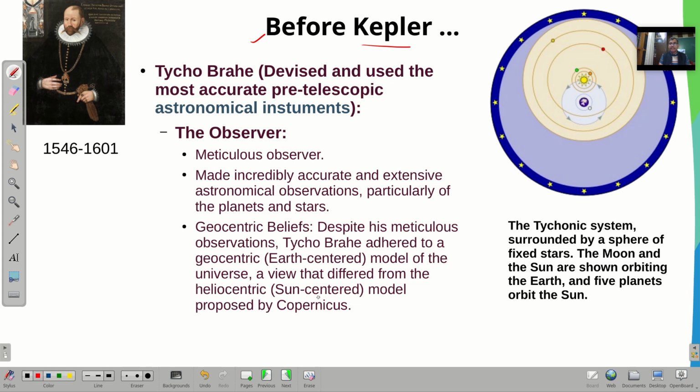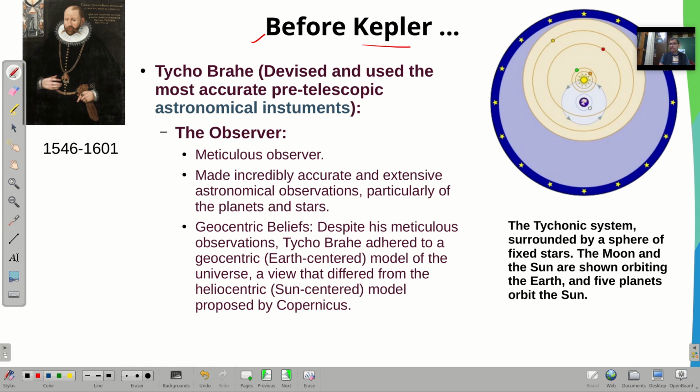According to the Tychonic system, or according to Tycho Brahe, this is the Tychonic system.